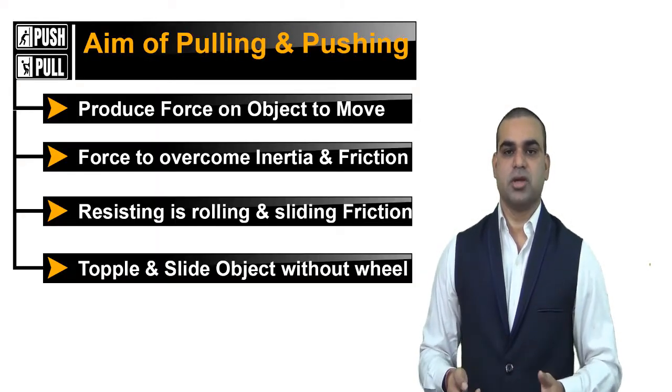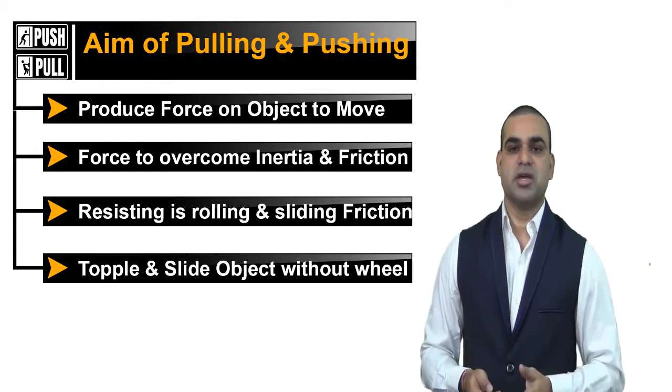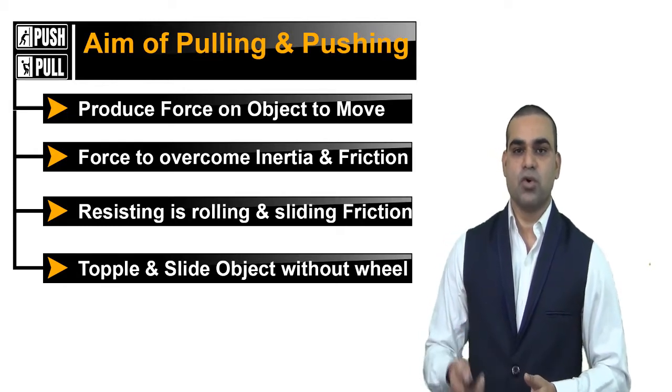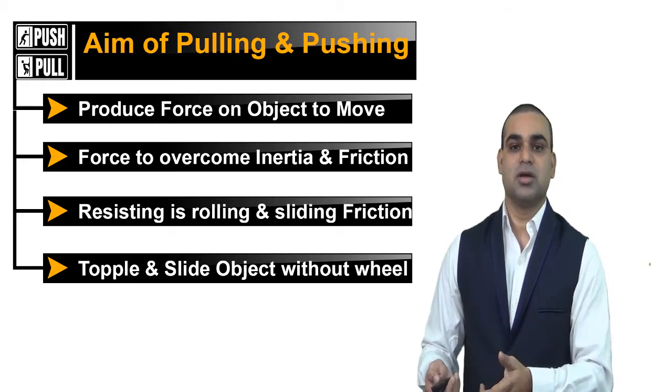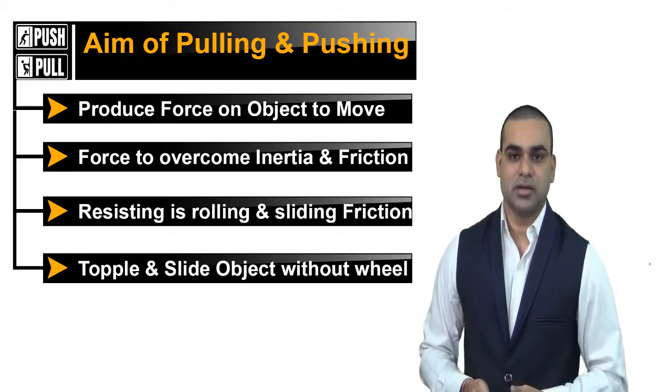Aim of pulling and pushing. The aim of pulling and pushing is to produce a force so that movement occurs on the object on which it has been applied.